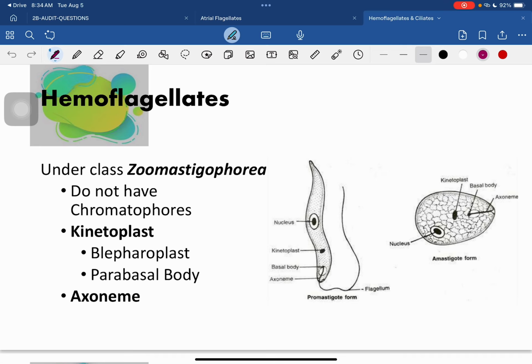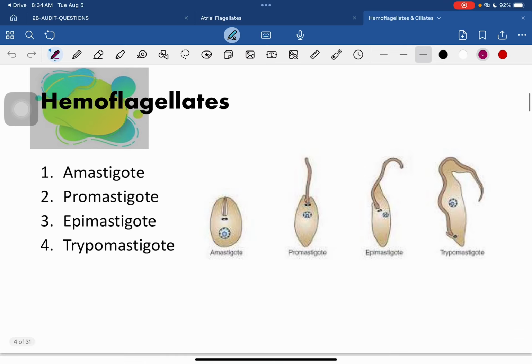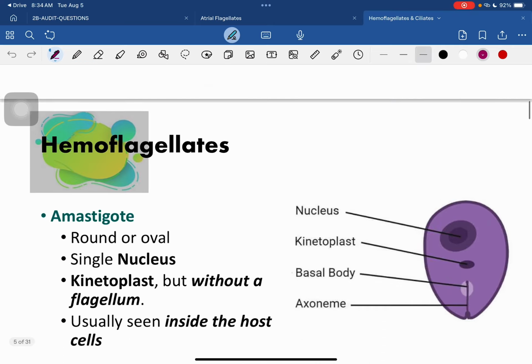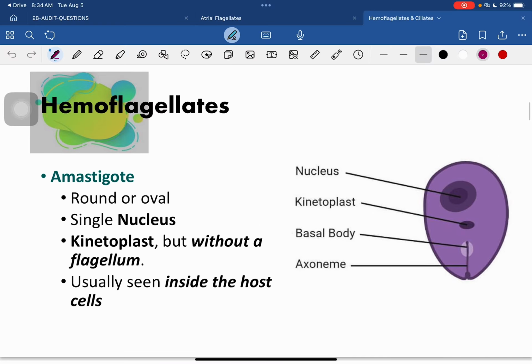So it has 4 forms. You have your amastigote, your chromastigote, epimastigote, and trichomastigote. As you can see here, that is its evolution. Your amastigote is round or oval and has a single nucleus. It has a kinetoplast, but it does not have your flagellum yet.